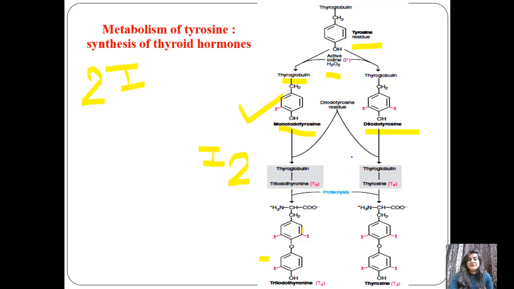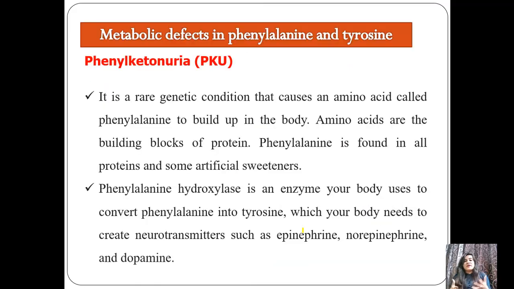Now we will see the deficiency, the metabolic defects of phenylalanine and tyrosine. If the level of phenylalanine and tyrosine changes in our body, which kind of defects will we observe? So first is phenylketonuria. So what is phenylketonuria? In urine there is a presence of this structure. Now we will see in detail.